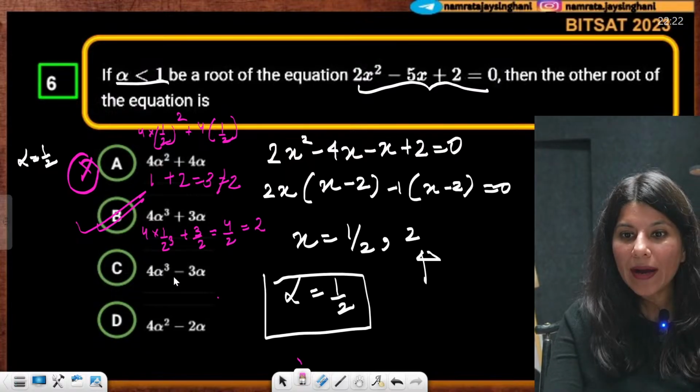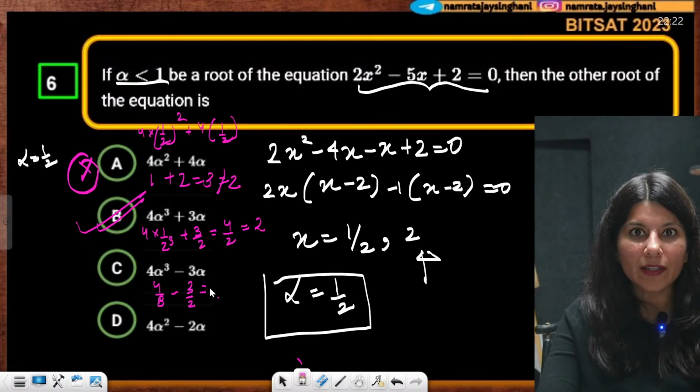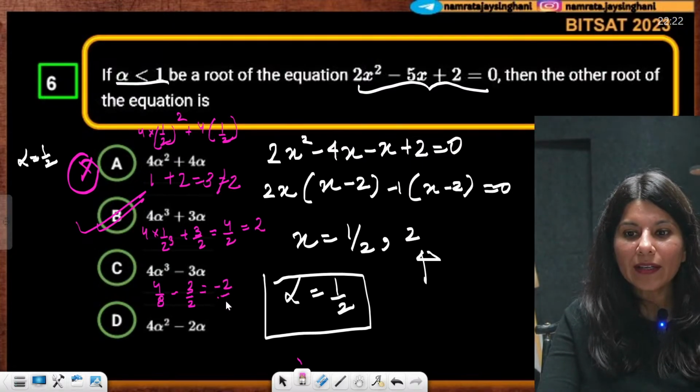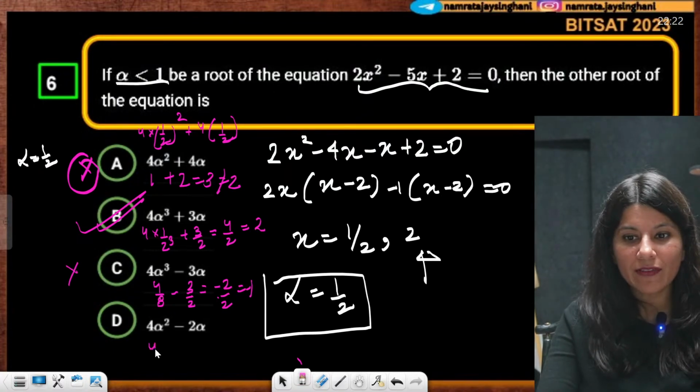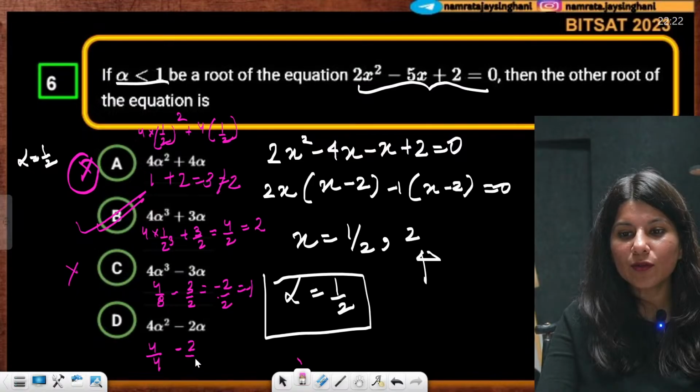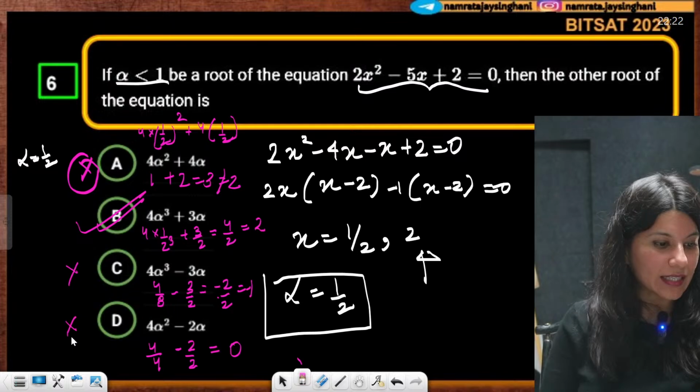Okay, if you go by this, this is 4 by 8 minus 3 by 2. Can you see, 1 by 2 minus 3 by 2 is minus 2 by 2, so this is minus 1. Again, this is also wrong. Then 4 alpha square minus 2 alpha: 4 by 4 minus 2 by 2, so actually this is 0. This is also an incorrect answer.